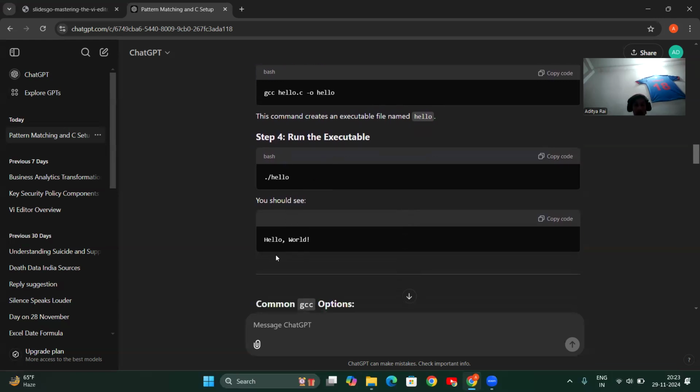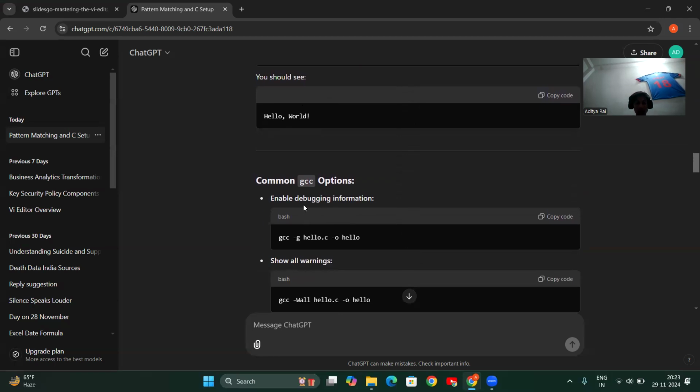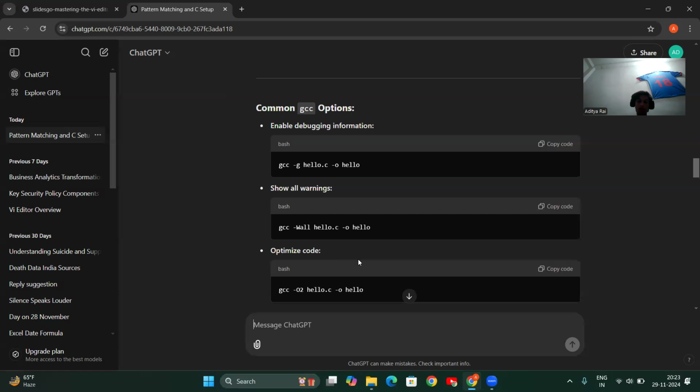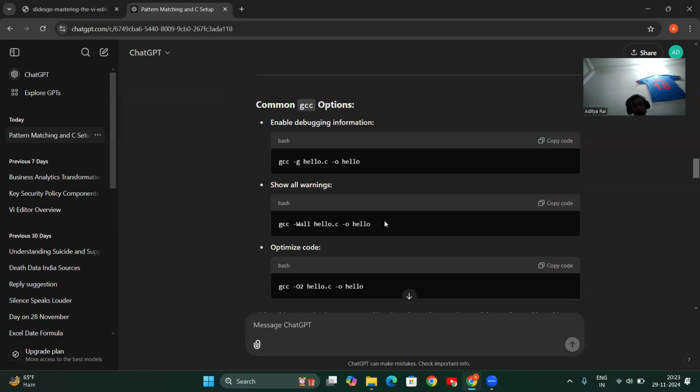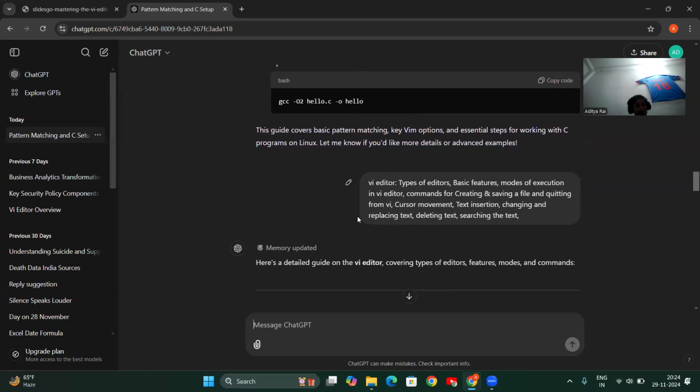If you want to see the output, it will display hello, world. Common GCC options: gcc -g hello.c enables debugging information. If you want to see the warnings while compiling C programs, use the warning option. To optimize the code, use the optimization option. So yeah.